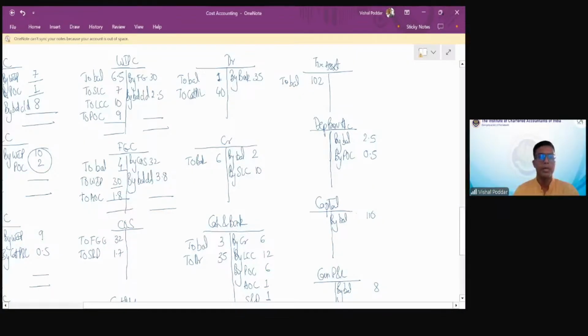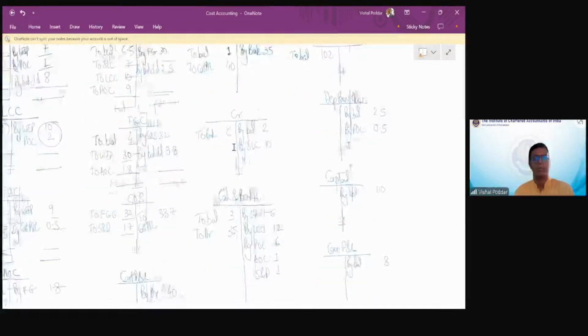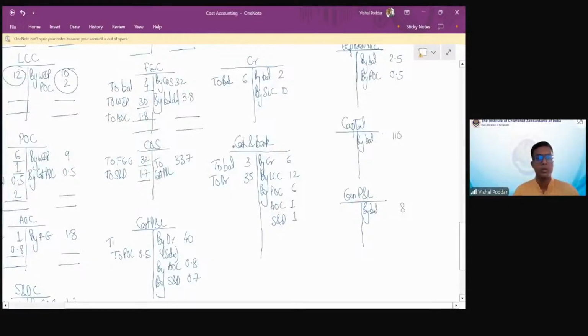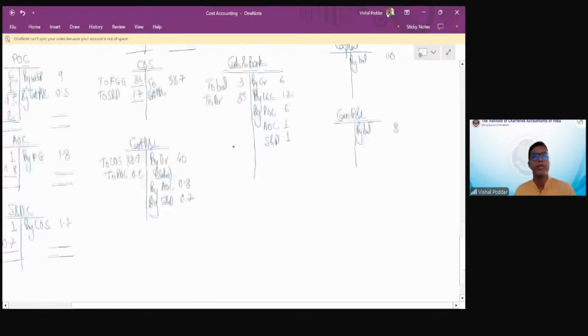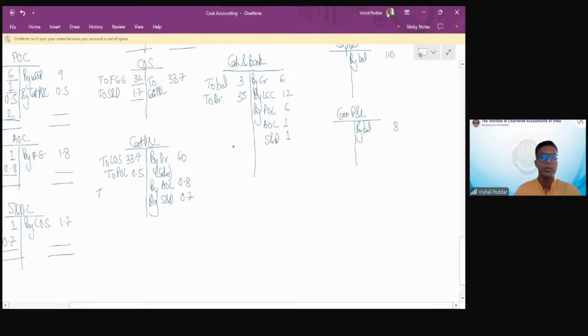So 3.8. 32 and 1.7, 33.7. This entire amount is transferred to cost P&L. So COS fully goes to cost P&L. To COS 33.7. Now from P&L, we get profit or loss, which is transferred to general P&L.